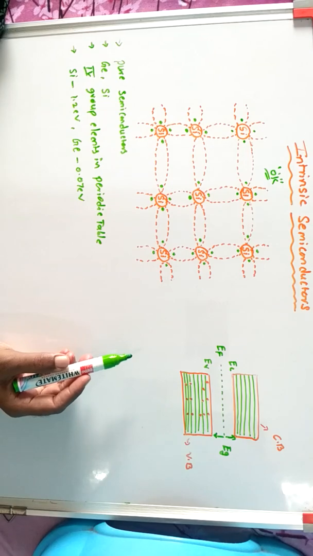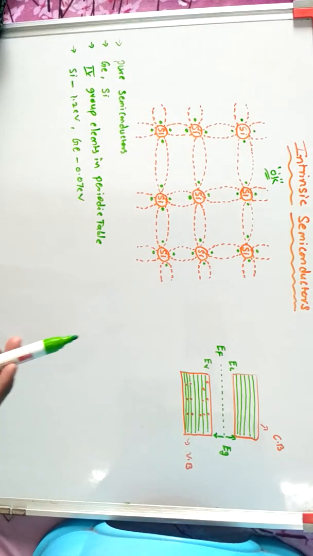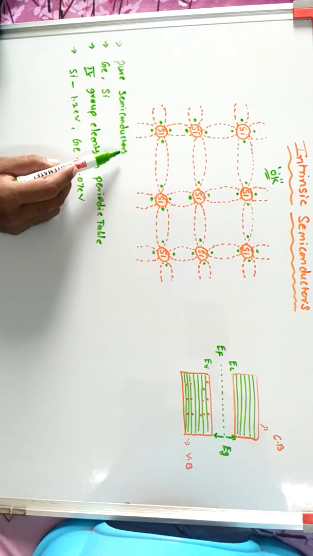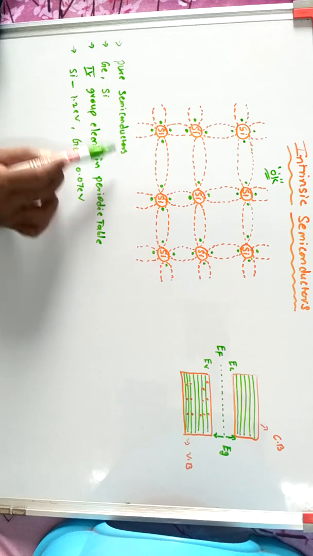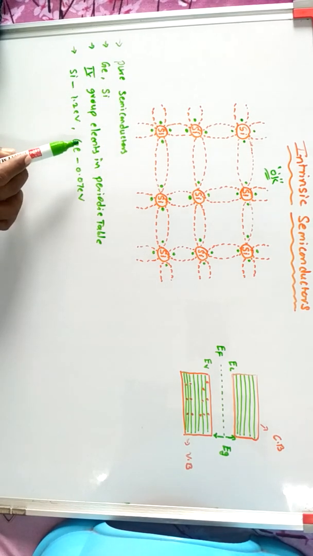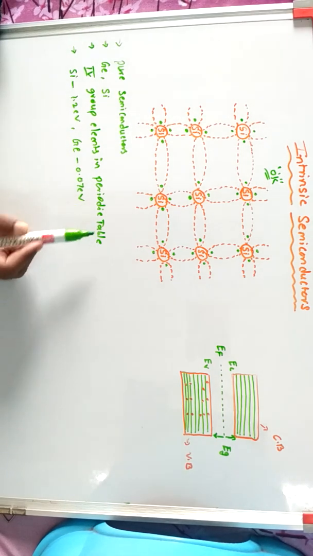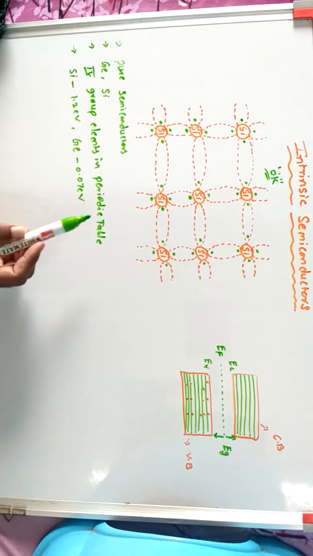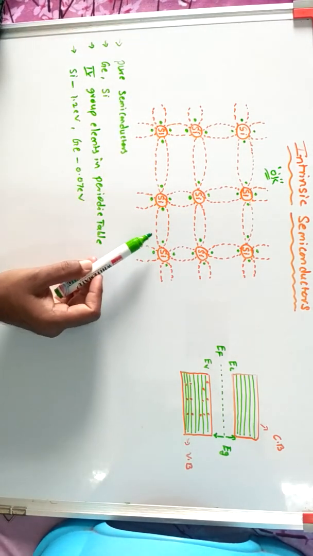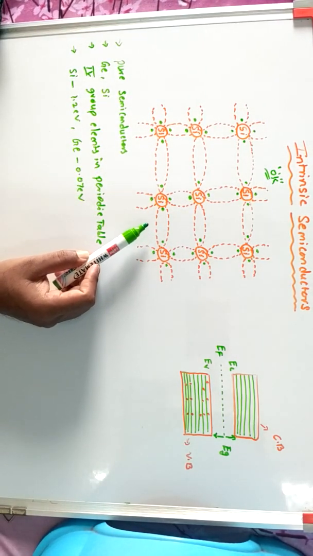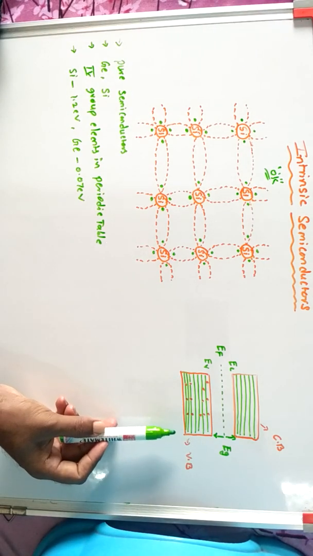Next, once again, I will explain the intrinsic semiconductor. Intrinsic semiconductors mean pure semiconductors, and the main examples are germanium and silicon. These are fourth group elements in the periodic table. This is the diagram for the silicon intrinsic semiconductor covalent bonds, and this is the energy level between the valence band and conduction band.